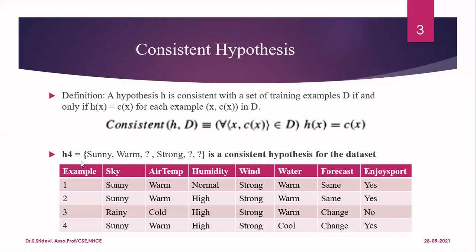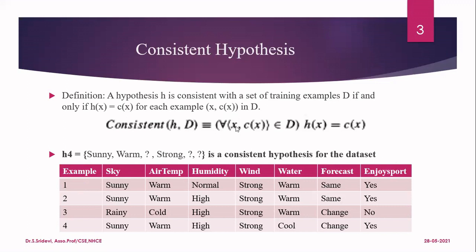Now let us understand with one example. I am giving you one hypothesis: sunny, warm, question mark, strong, question mark, question mark. If you see the example, the data contains 8 columns, but here only 6 attributes are given. Where are the remaining 2? The first column is Example, which is only to identify each row. It is not an attribute. And the last column, EnjoySport, is the concept we want to learn.